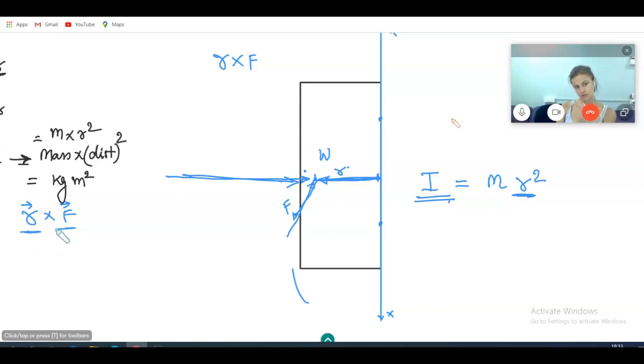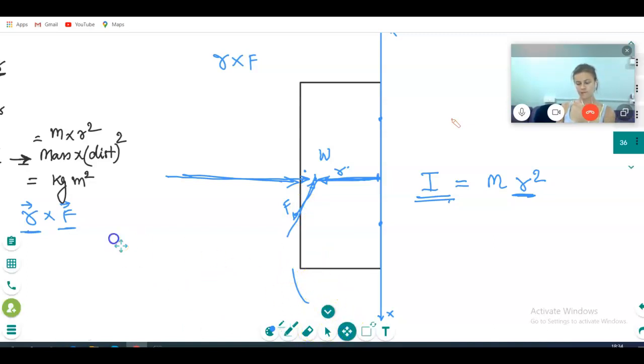Vector product is cross, and the scalar product is dot. And r cross F is equal to how much? Mod of r, mod of F, sine theta, and then one unit vector perpendicular to both. Correct na?